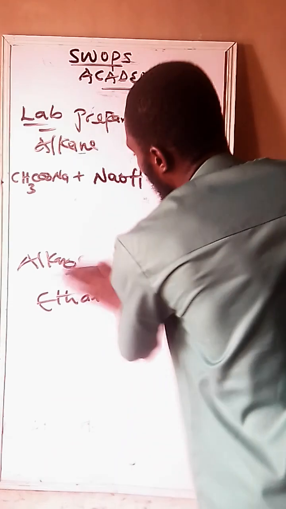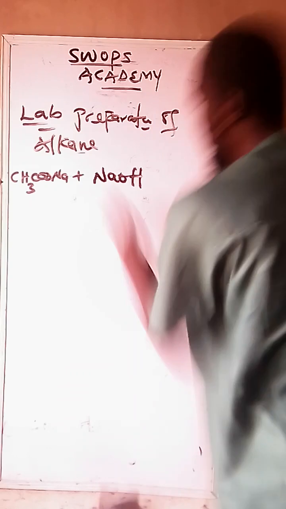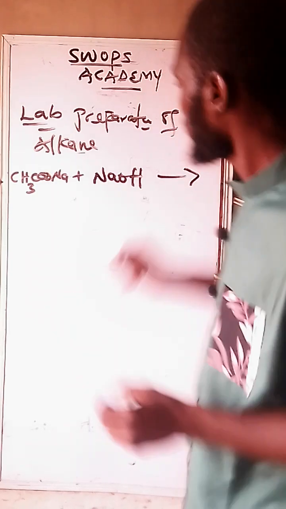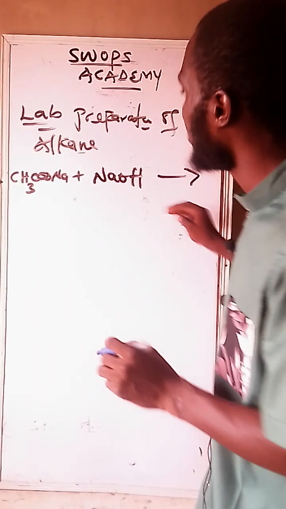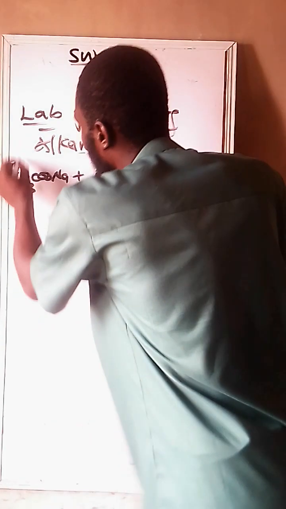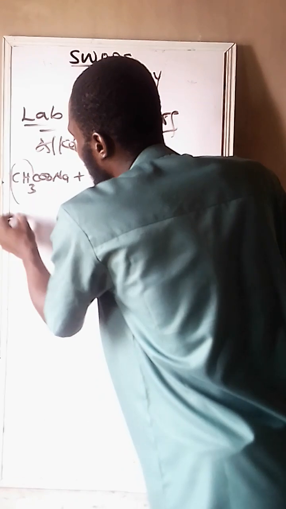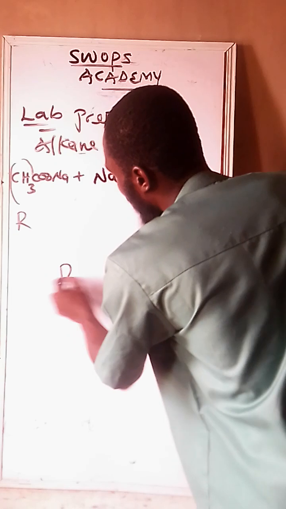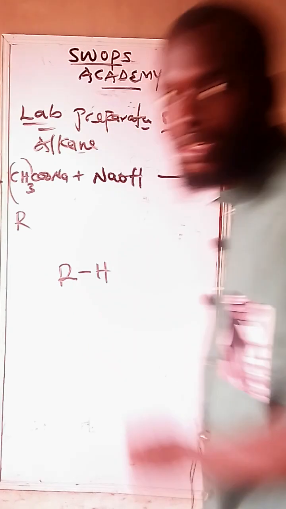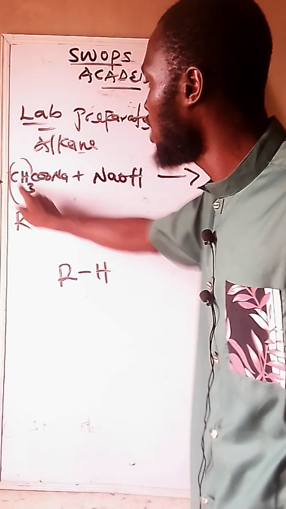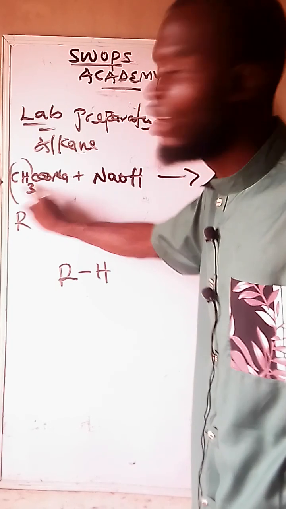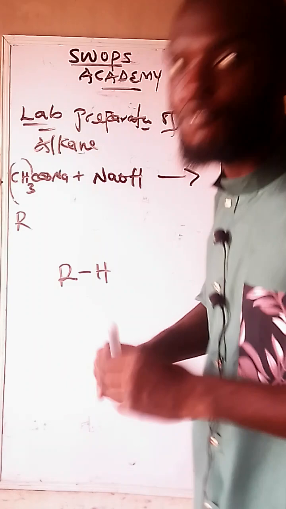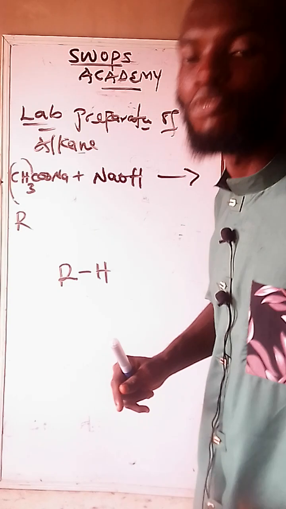Are we together? So all we need to do now, this is an equation, let's try to balance that. Note, this particular one that you are seeing, CH3, is an R. For us to form alkane, the functional group is RH. That means if this is CH3, forget about this carbon. CH3 is methyl, C2H5 ethyl, C3H7 propyl.